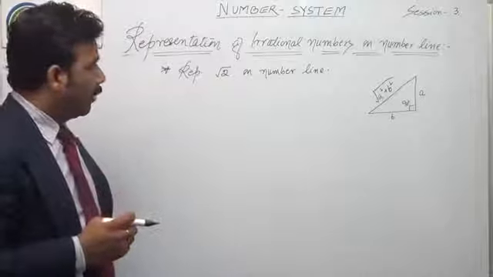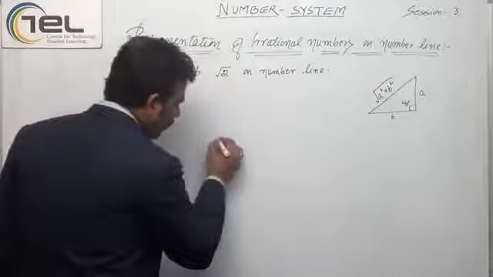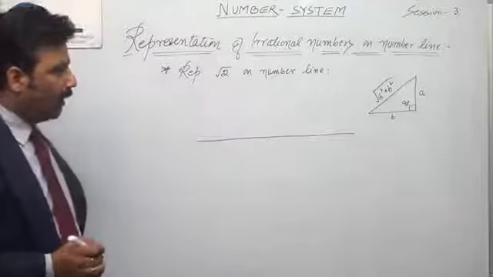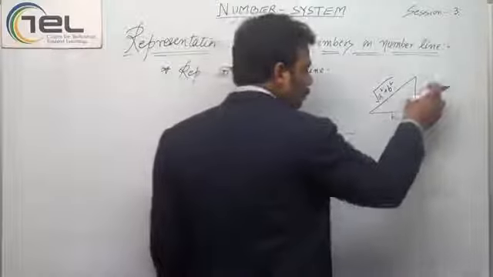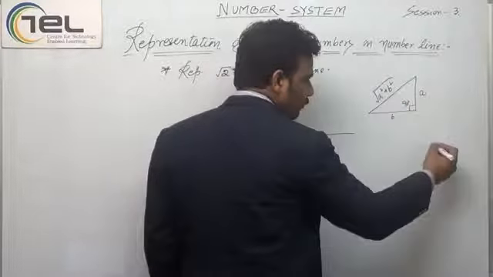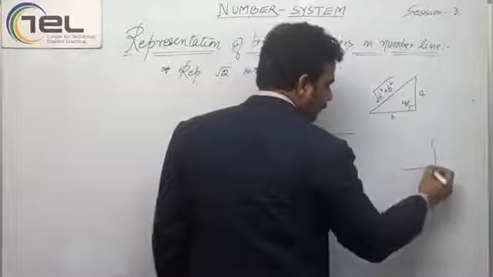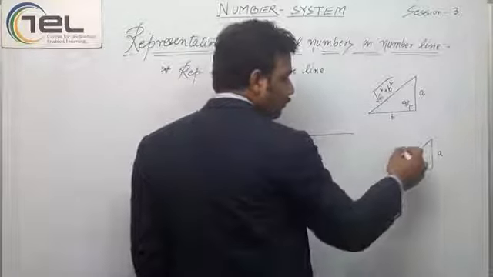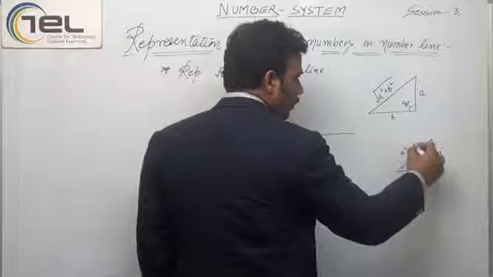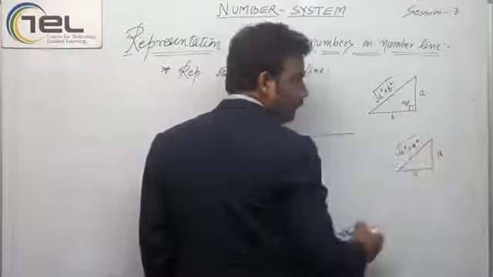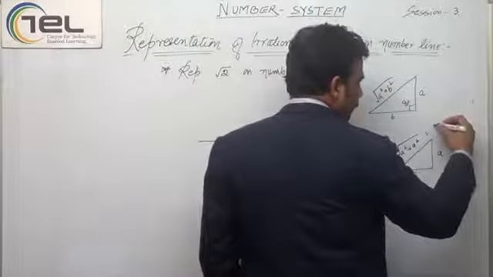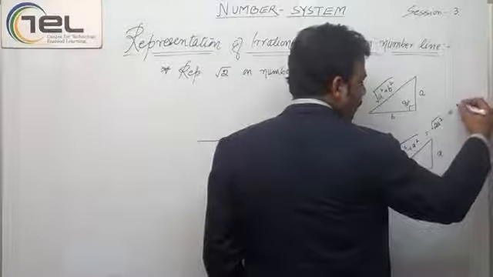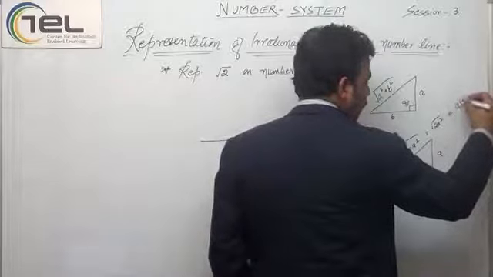So I just draw a number line, and I will take A and B both equal. Let's say I take it like this. This is A, this is A. Now this becomes the square root of A square plus A square, which is the square root of 2A square, and it becomes A root 2.